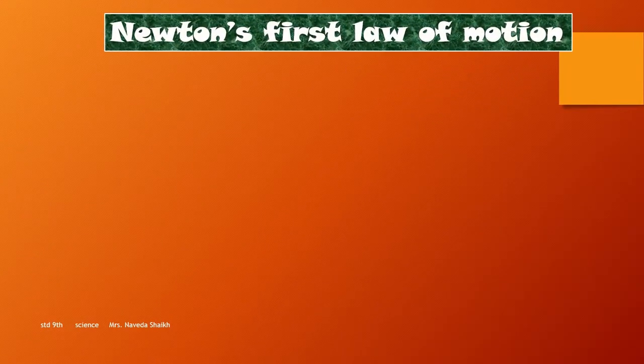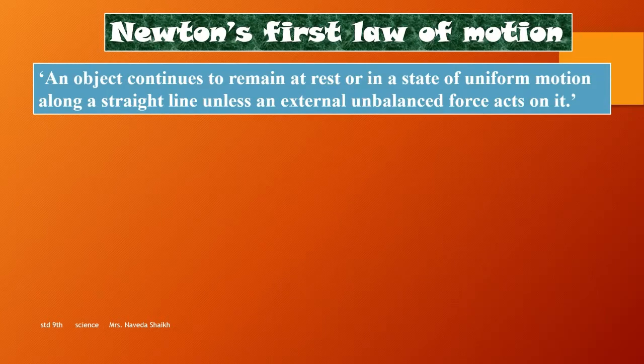This brings us to the actual Newton's first law of motion. As we have learned the terms which are required to understand Newton's first law: an object continues to remain at rest or in a state of uniform motion along a straight line unless an external unbalanced force acts on it. This means if I have an object which is at rest, like the ball, if it is kept like that without any force applied to it, it will remain like that only, right?